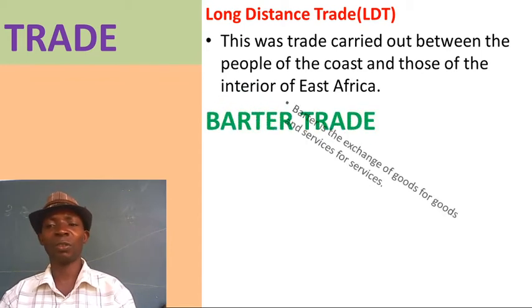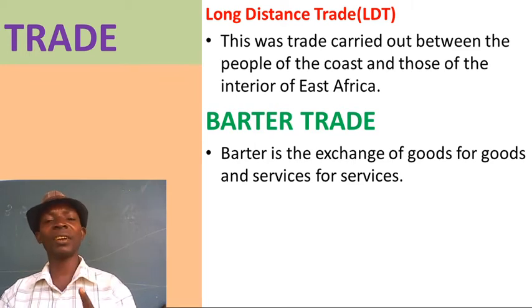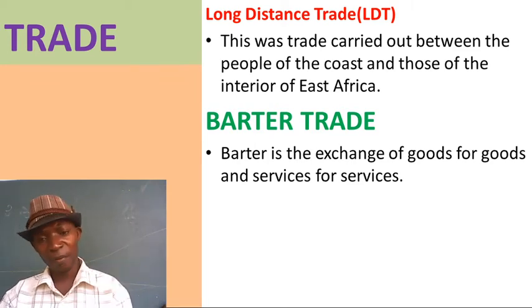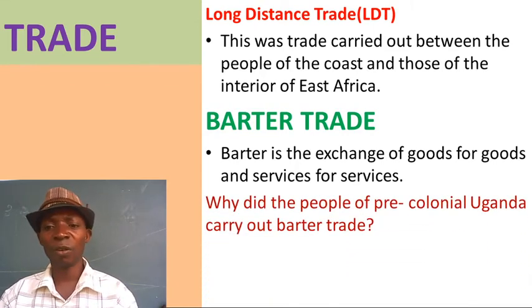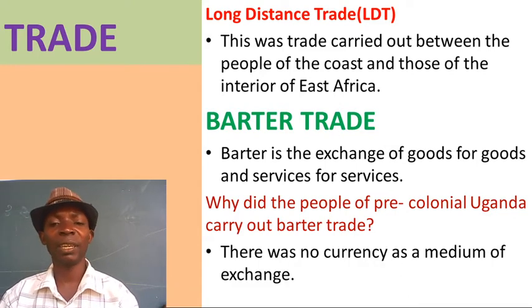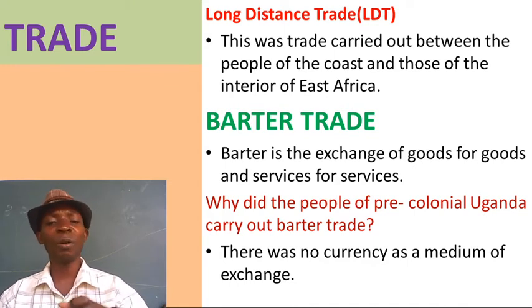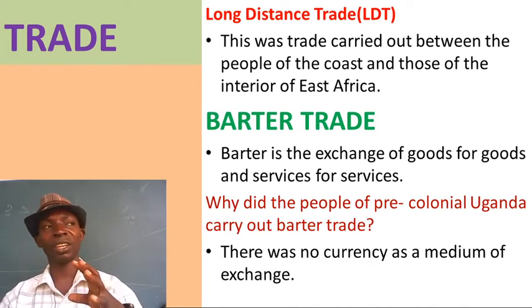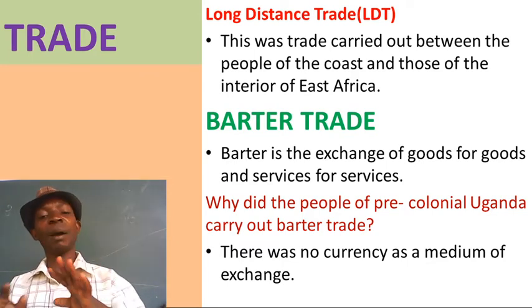Barter trade. Let's continue with the barter trade. You said barter trade is the exchange of goods for goods and services for services. People of long ago did barter trade because they had no money. Money had not been introduced. So why did the people of pre-colonial Uganda carry out barter trade? The reason is that there was no currency as a medium of exchange. The people of pre-colonial Uganda did not have money. Today, money is the medium of exchange.